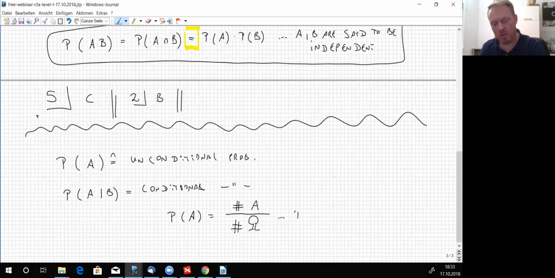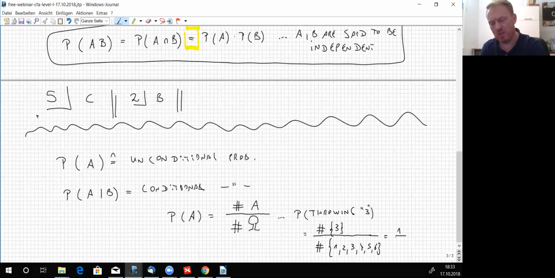So the probability of throwing the number 3 would be the number of elements of this set divided by the number of elements of that different set that is made up of 1, 2, 3, 4, 5, and 6.